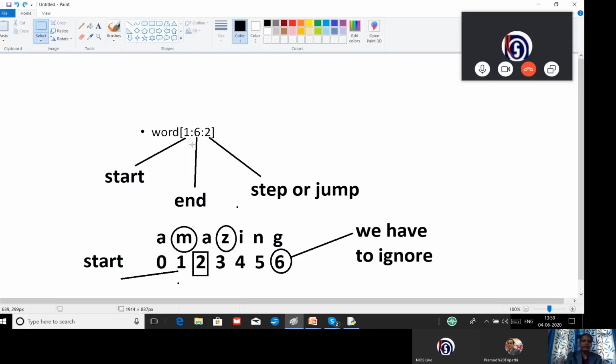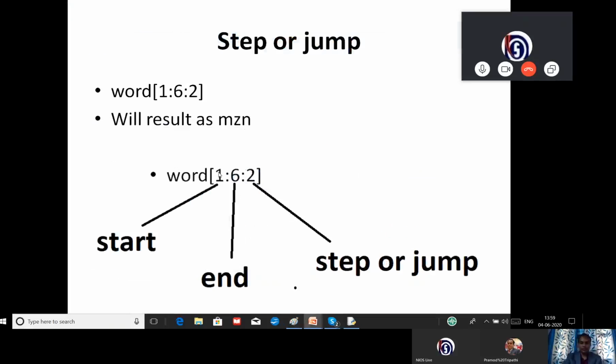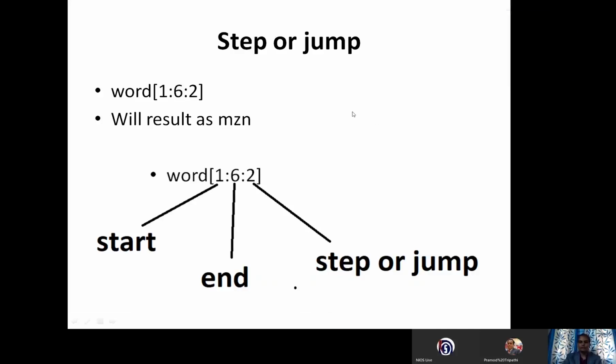Suppose here 3 will be there, then we will jump 2 characters. We will move to the third character. And again we will jump one more character and we will go for the next character and we will get the result as MZN. You can try it on your computer to see whether it is working or not. You can use positive values or you can use negative values also. So this is the easiest way to understand the step function.